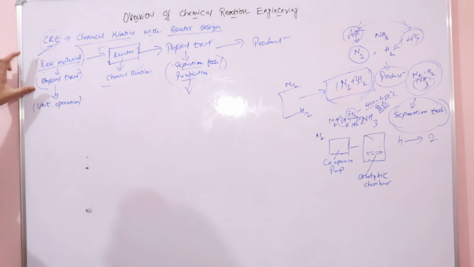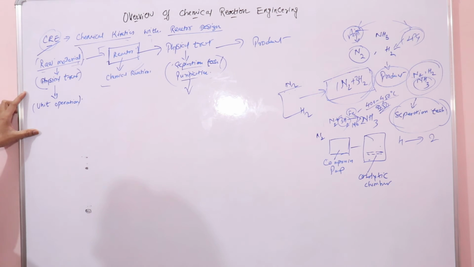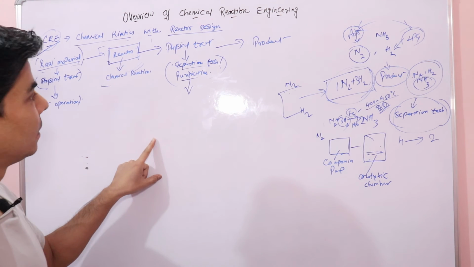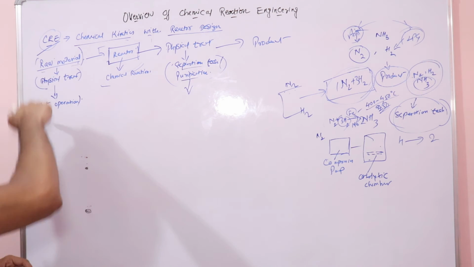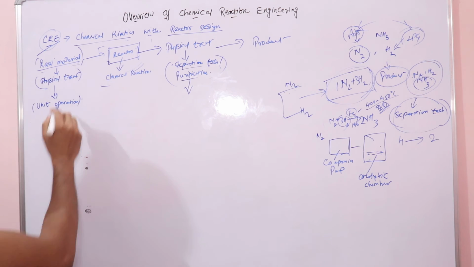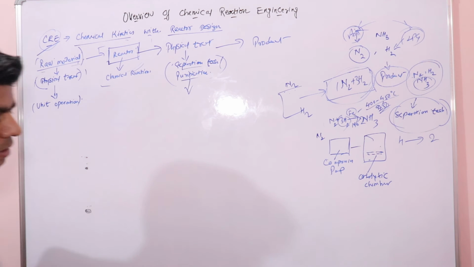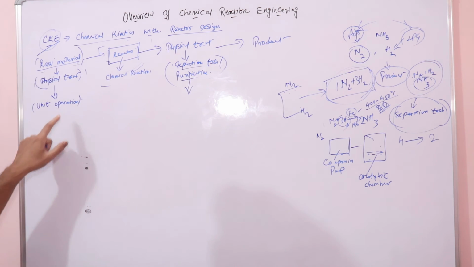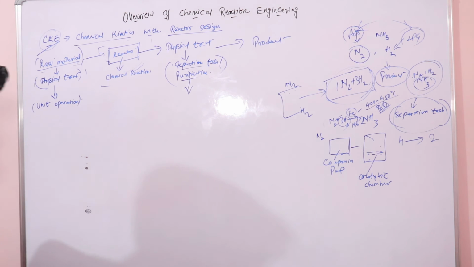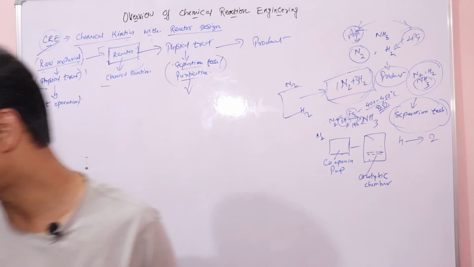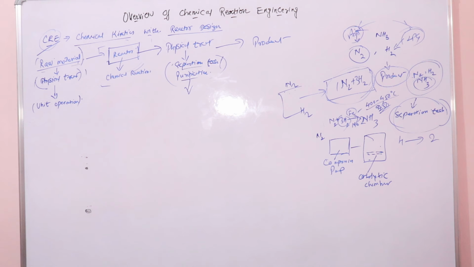The design of the physical treatment would be done under the subject unit operations, right?